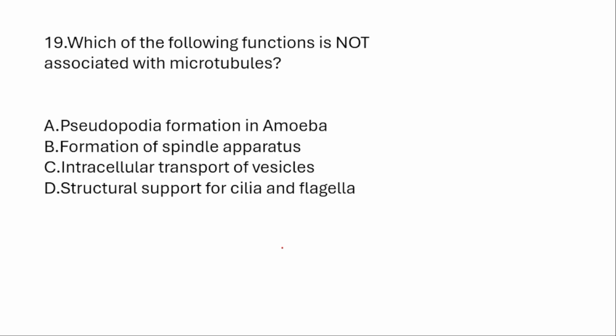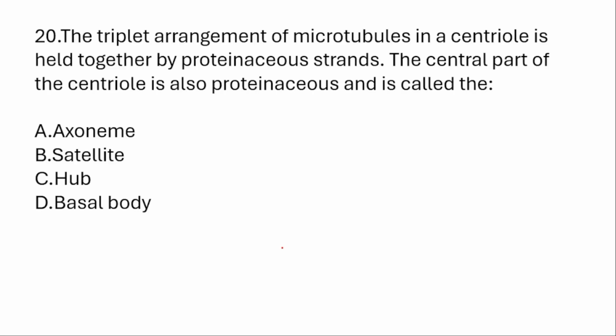Which of the following functions is not associated with microtubule? 21. The triple arrangement of microtubules in a centriole is held together by proteinaceous strands. The central part of the centriole is called what? The answers will be in the next session.